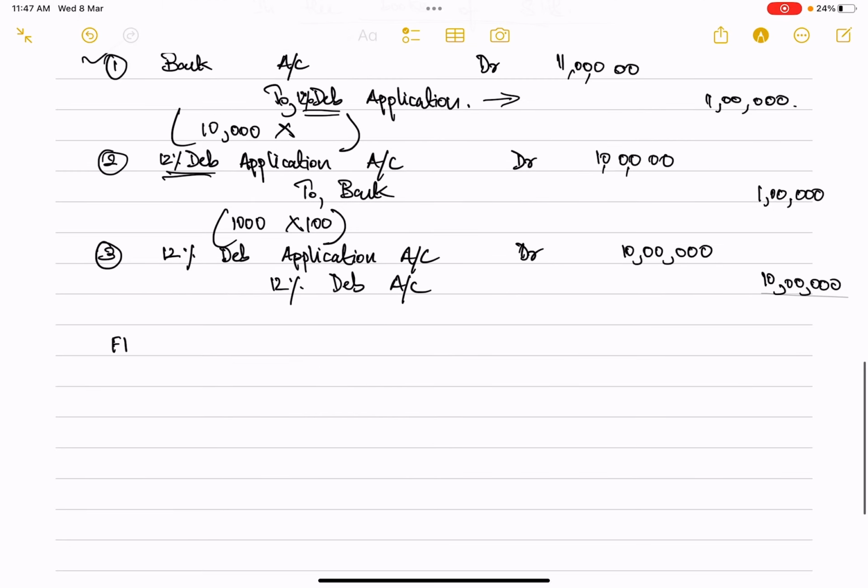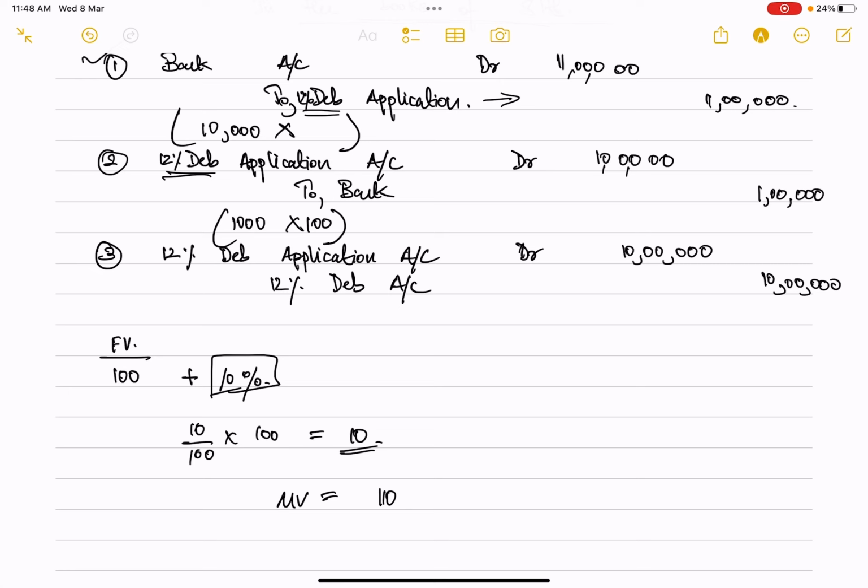The face value of the debenture is 100 rupees and it is being sold at a premium of 10%, so we have to add this 10%. 10% of 100 is 10 rupees, so the price at which this debenture is being sold is now 110 rupees.